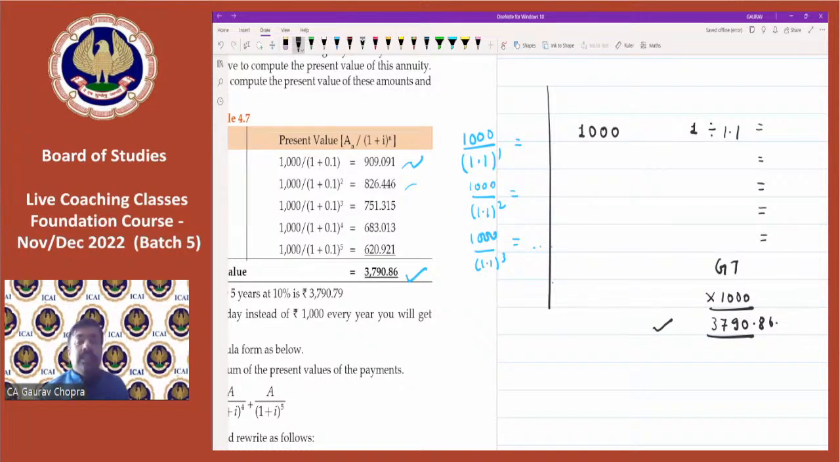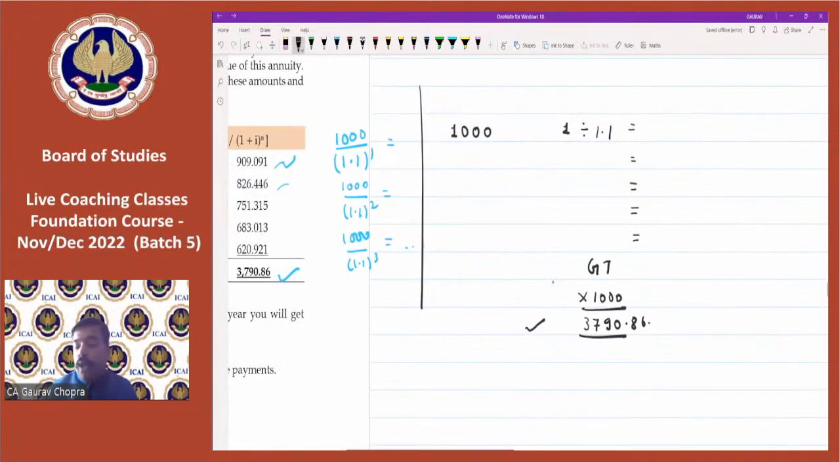Priyanka is asking, does GT and GoTo both are same? No, both are different. So GT is the gross total. GT means the gross total. So those who are not having the GT button, what they have to do? So let me explain that also.